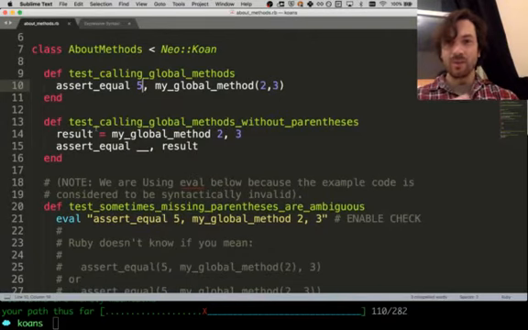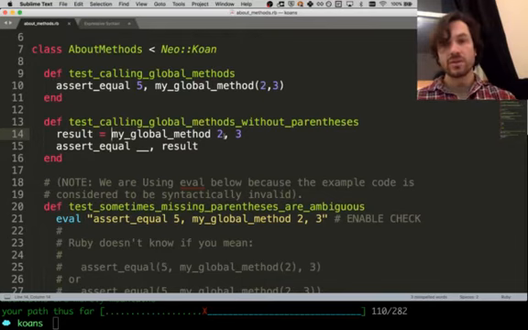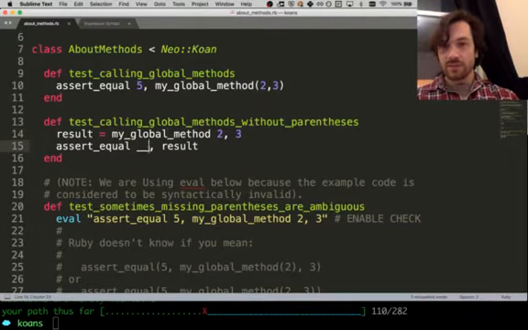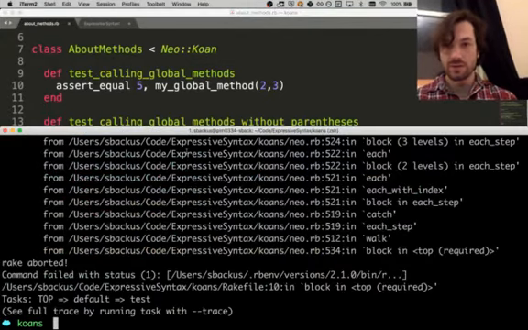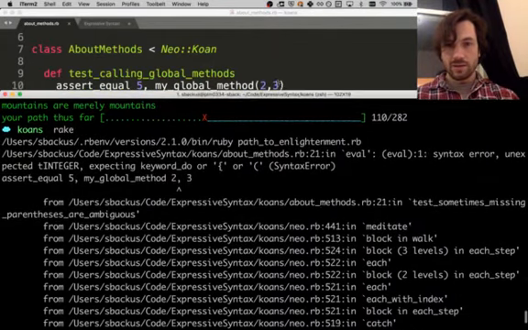Test calling global methods without parentheses. So in Ruby, unlike in some languages, you can leave off parentheses, which can be nice stylistically. So let's see. My global method, we called it without parentheses, and the result is still 5. Let me run my test and make sure we're still good. Oh no! What is this? I shouldn't be so confident. What is this error?